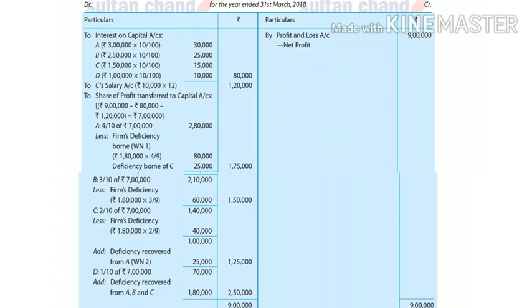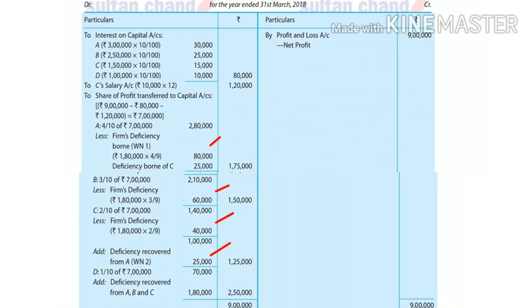Okay, first let us see last D. So you can see that D has got only 70,000 as profit, but he has been guaranteed 2,50,000 by the firm, meaning all partners have guaranteed. So you can see a shortage of 1,80,000, 70,000, but guarantee is 2,50,000. So this 1,80,000 deficiency will be borne by all the partners in the respective ratio, that is 4:3:2:1.